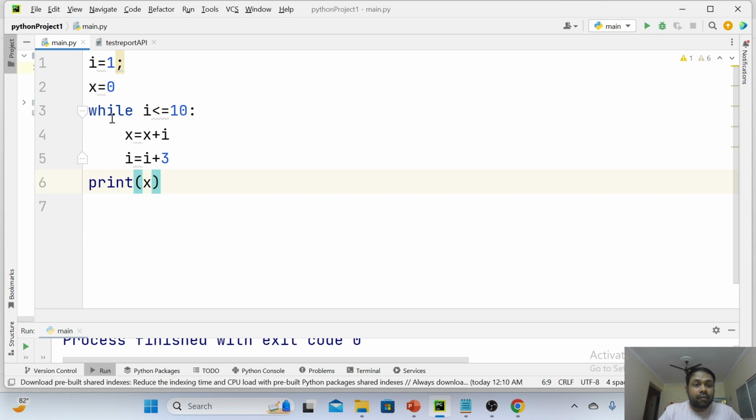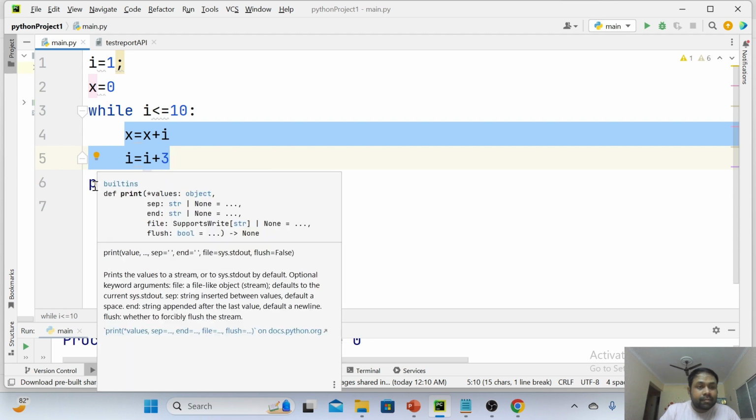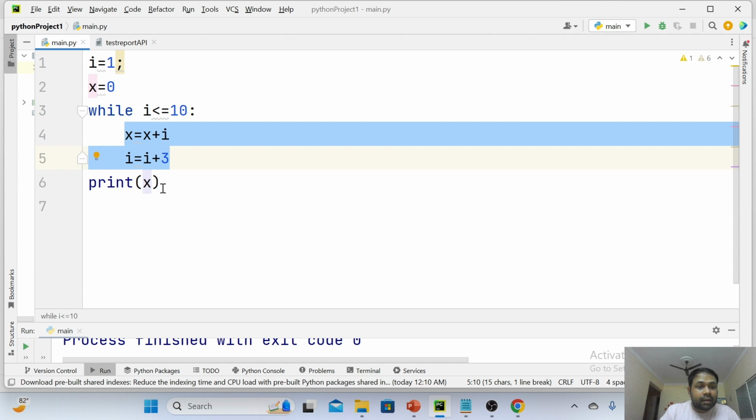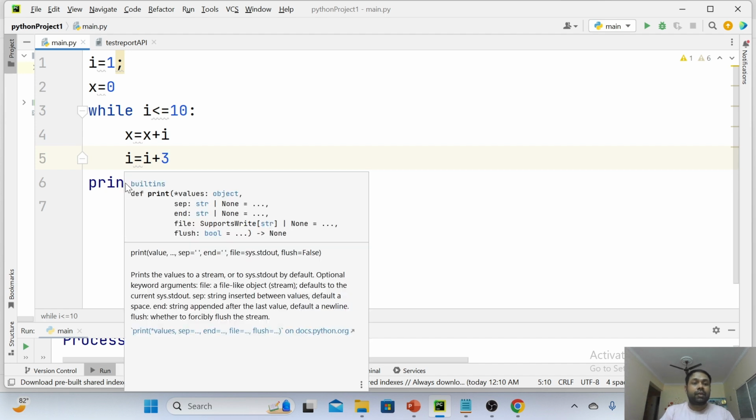Within the while loop, I have written what is to be written by giving the gap, equal gap. These two steps, fourth step, fifth step, are coming under the block of the while loop. As you are writing the print statement here, it is written outside the while loop. Means once this while loop fails, only then this print will be executed.